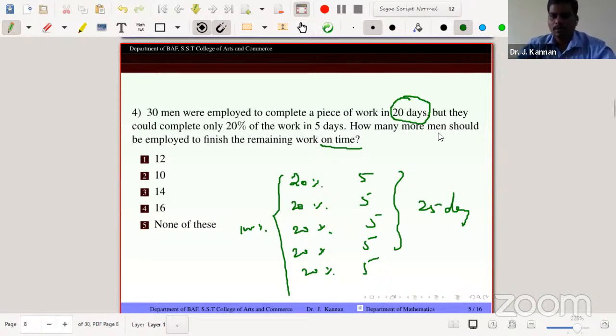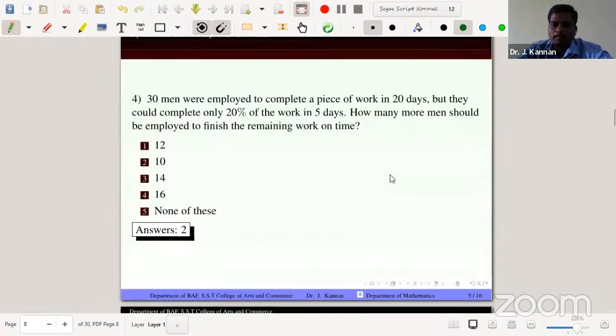So this is the question: how many more men should be employed to finish the remaining work on time? The problem goes to a very simple form, the second form, because the number of units of work is not given in the format. So the answer is the second option. How to conclude the answer? Just watch. After 5 days, the completed work is 20%. The remaining work is 80%.